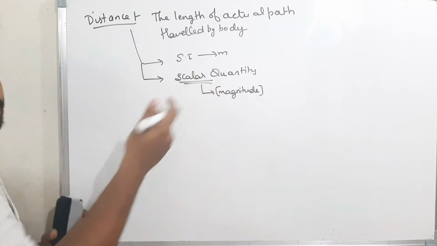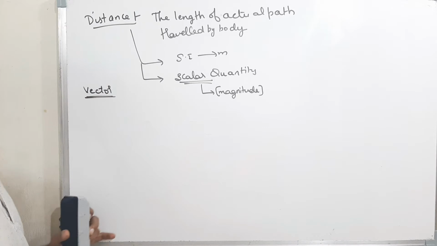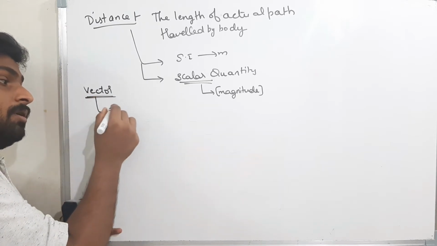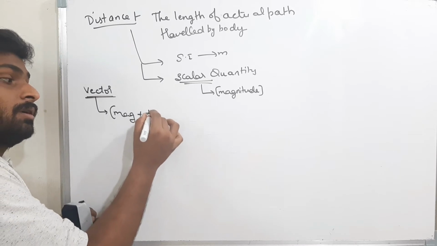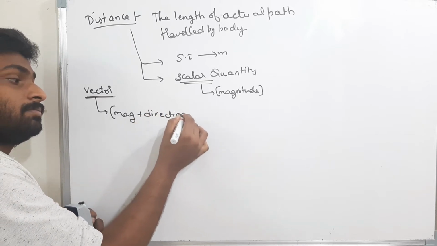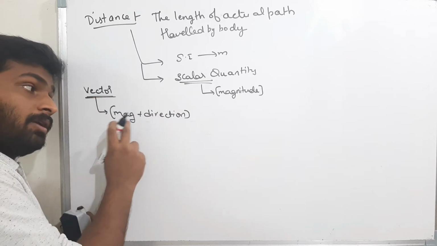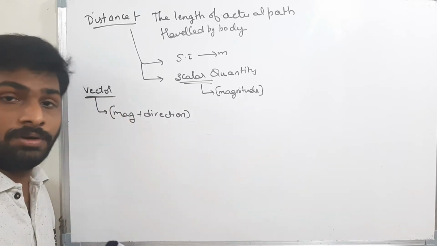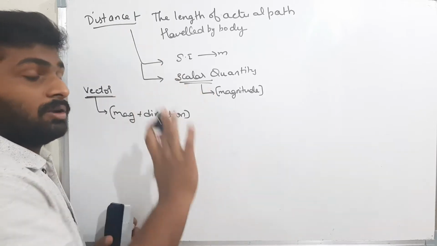Now, what is the opposite of it? That is a vector quantity. The quantities which depend on both magnitude and direction are known as vector quantities. We will see it later. Now, distance is a scalar quantity, well and good.